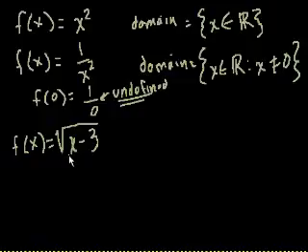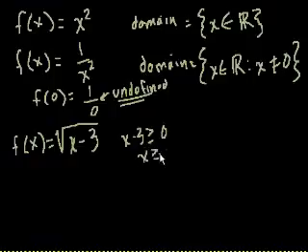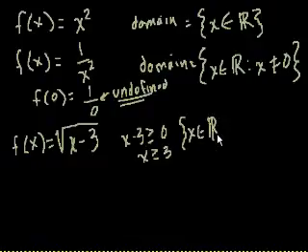So here we say, well, any x is valid here except for the x's that make this expression under the radical sign negative. So we have to say that x minus 3 has to be greater than or equal to 0, right? Because you could have the square root of 0. That's fine. It's just 0. So x minus 3 has to be greater than or equal to 0. So x has to be greater than or equal to 3. So here our domain is x is a member of the real numbers such that x is greater than or equal to 3.